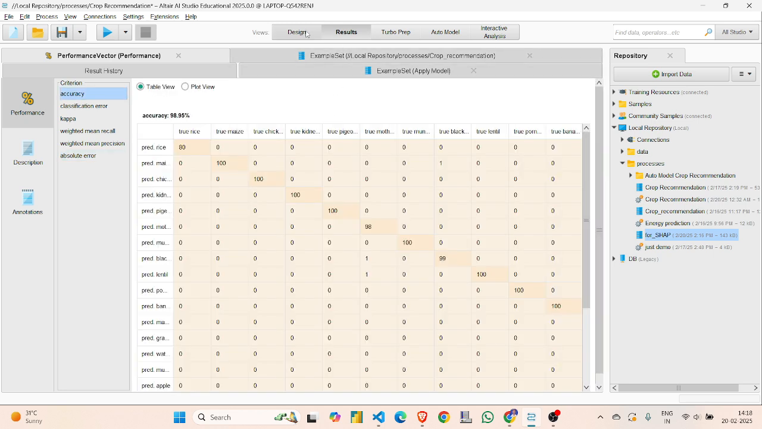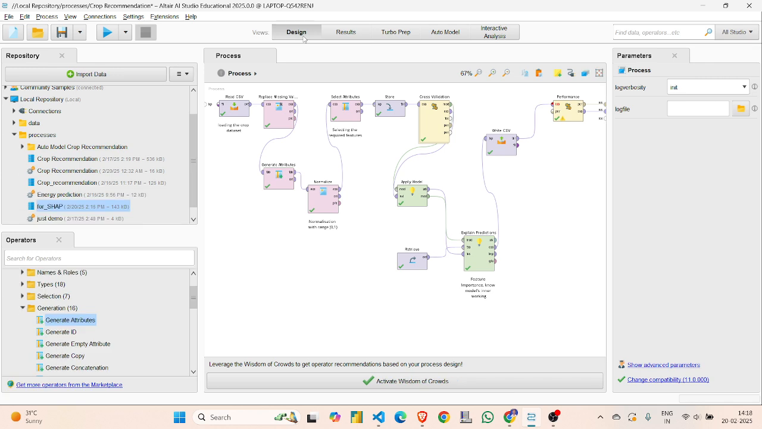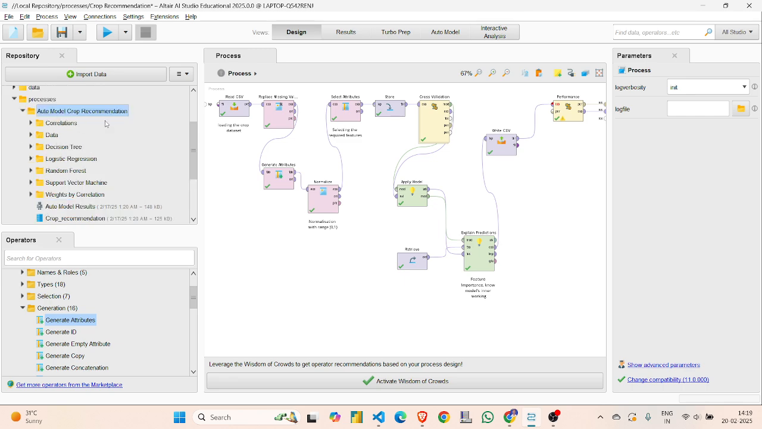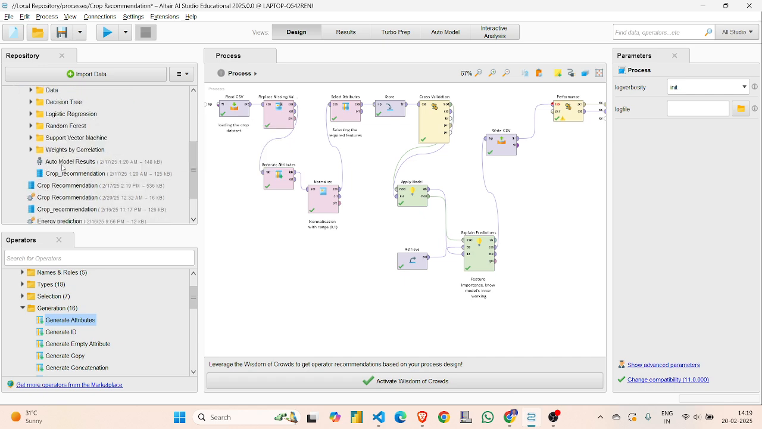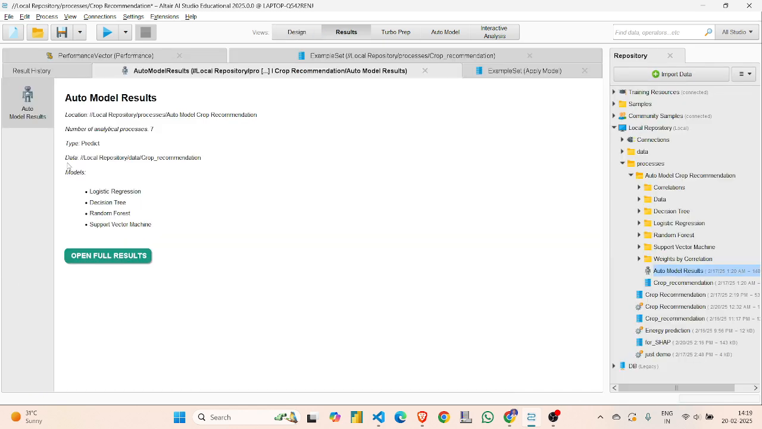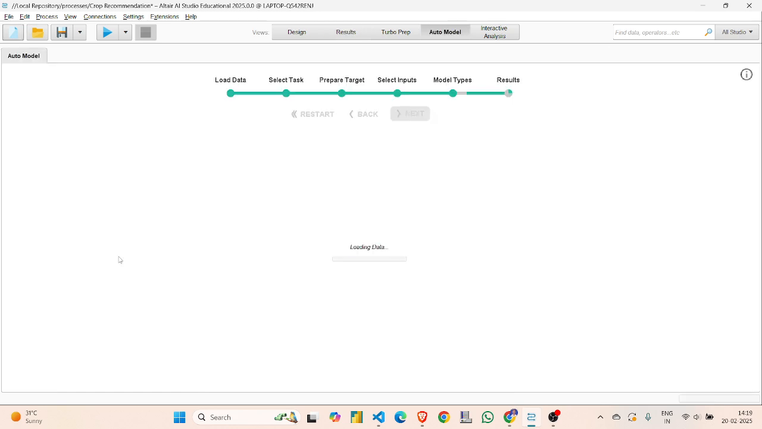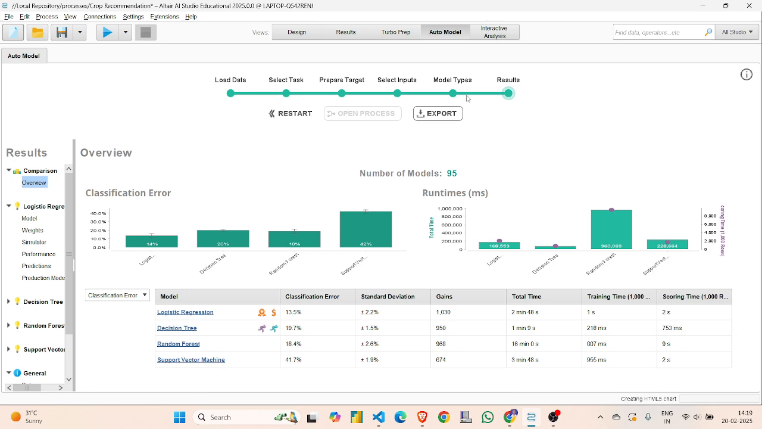And okay, now after doing this, this is my custom process. The method one is to do a custom process. The second method is that I have already saved the model, the Auto Model for the crop recommendation, and here are my saved results for my Auto Model. So you can see the first thing is to load the data, then select the task, and then prepare the target variable, and then select the inputs, what variables, like what features we are going to put into the model, and select different kinds of models. Okay, and then finally we get the result.